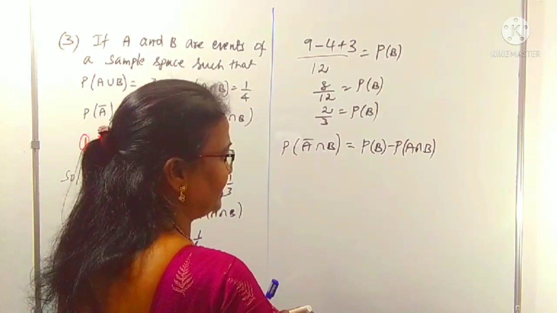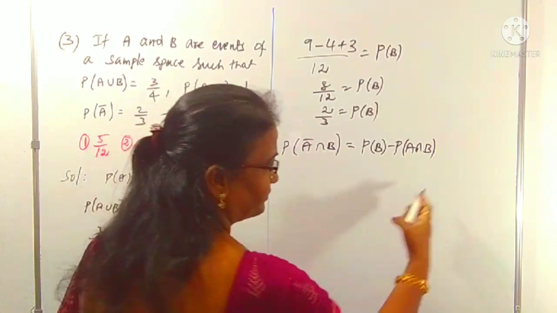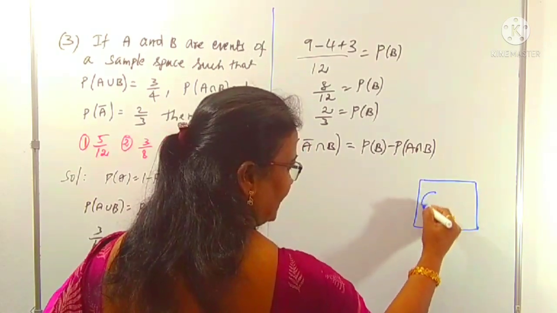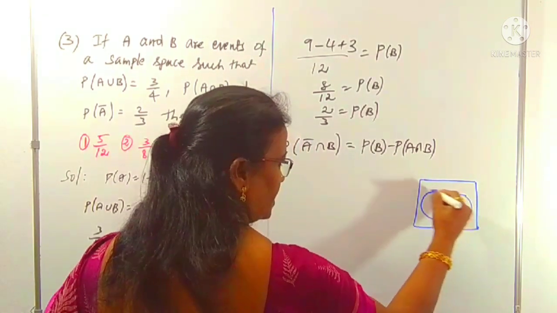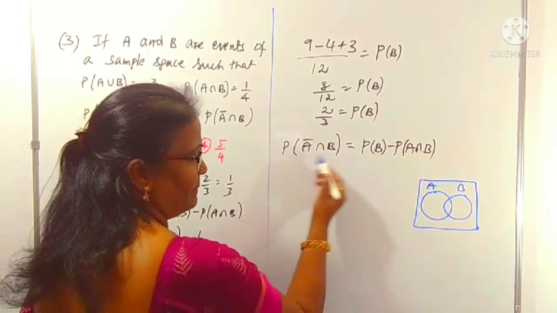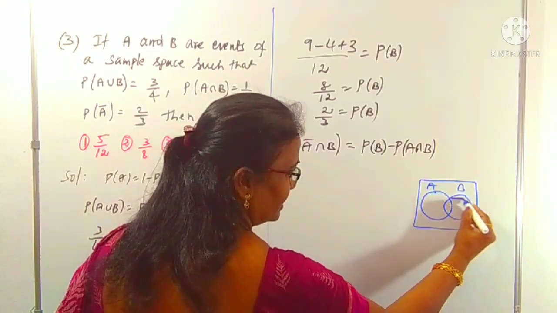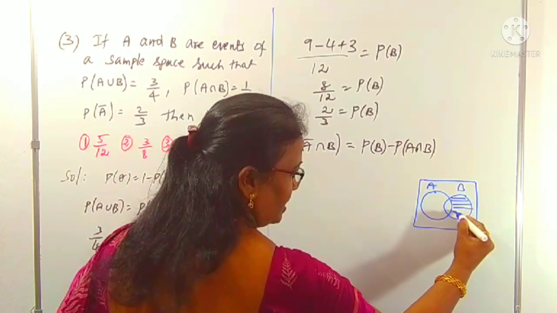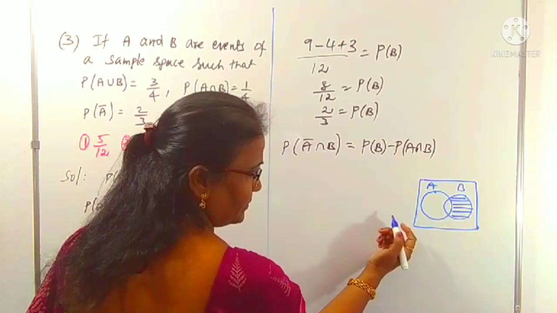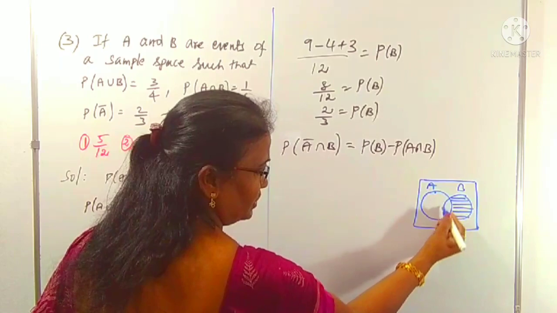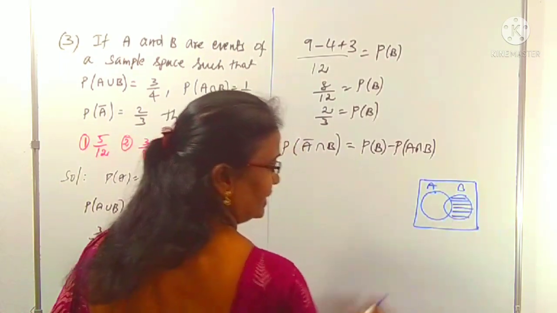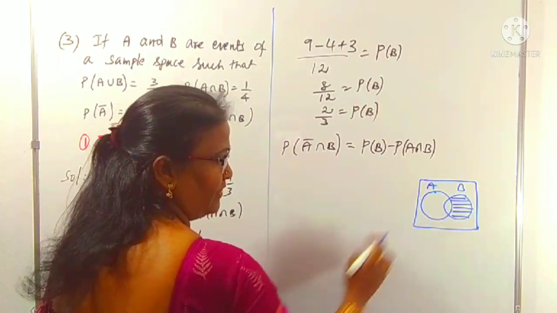We can think about it with a Venn diagram like this. This is the Venn diagram. This is set A, this is set B. What is the meaning? A has not happened, B has happened. B happened only means it is here only, so this part only we want. From the total B, which part has entered into A? The intersection part. If you remove this intersection part from the total B, exclusively this shaded area we want.